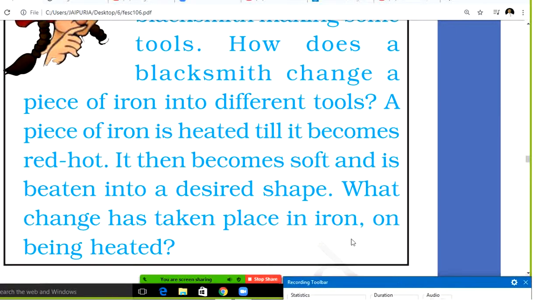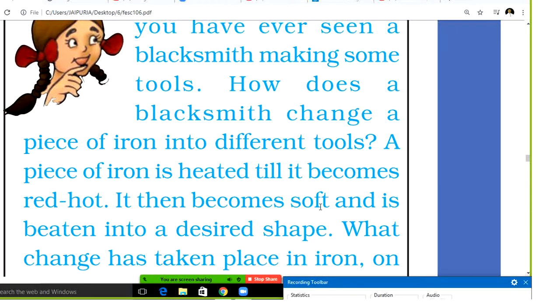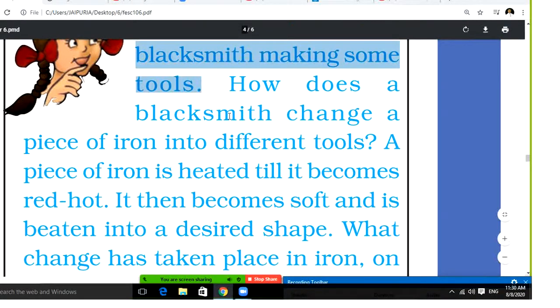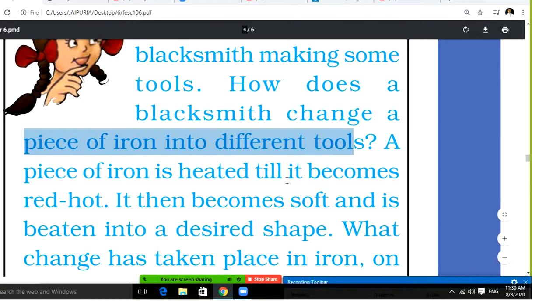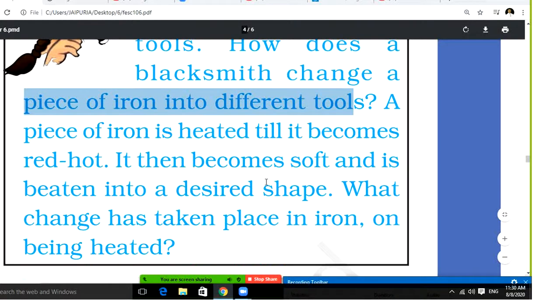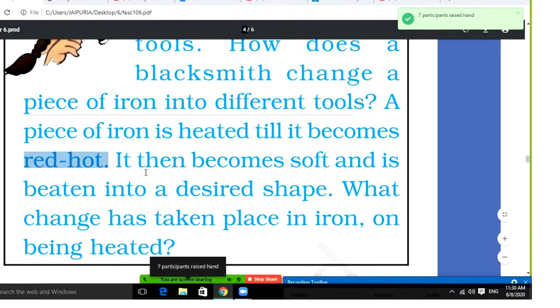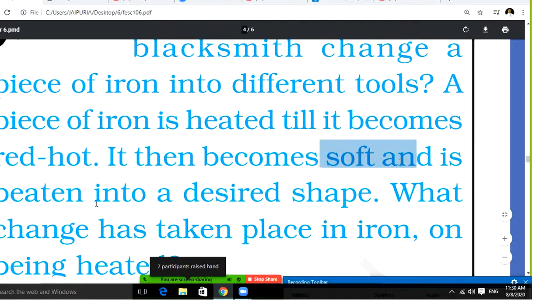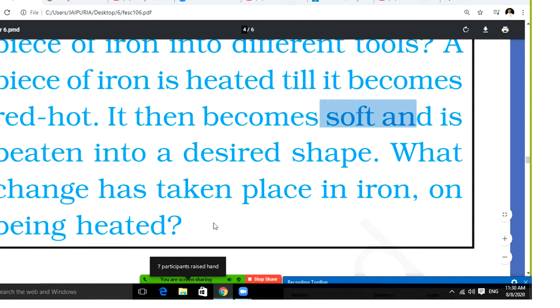So what happens is that he has just taken, you have seen a blacksmith making some tools. How does a blacksmith change a piece of iron into different tools? A piece of iron is heated till it becomes red hot, and it becomes soft. Whenever it is red hot, it is soft, and then it is beaten into the desired shape. What changes have taken place in the iron, you have seen, students.